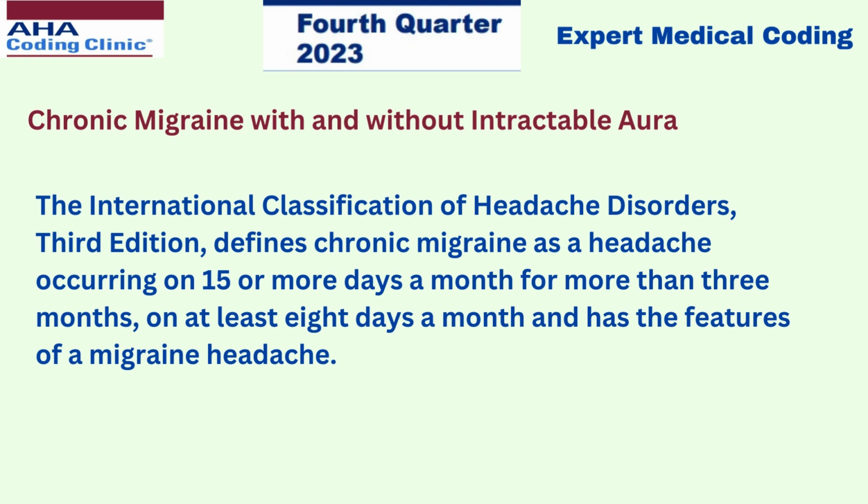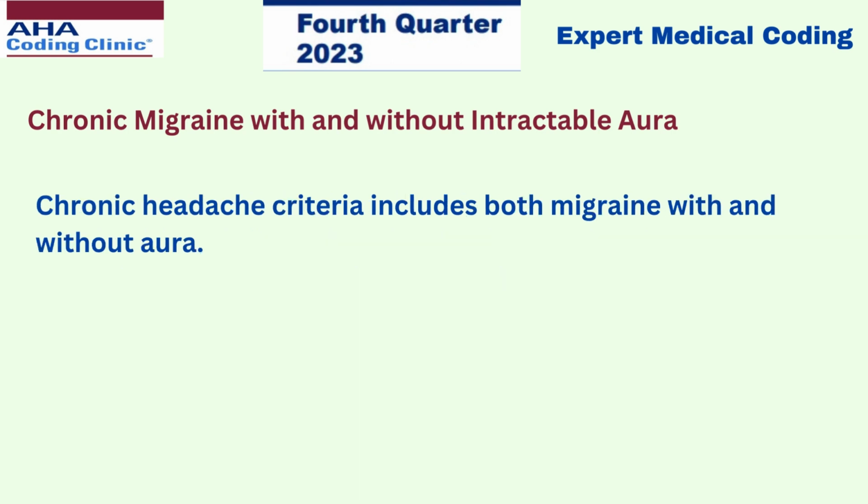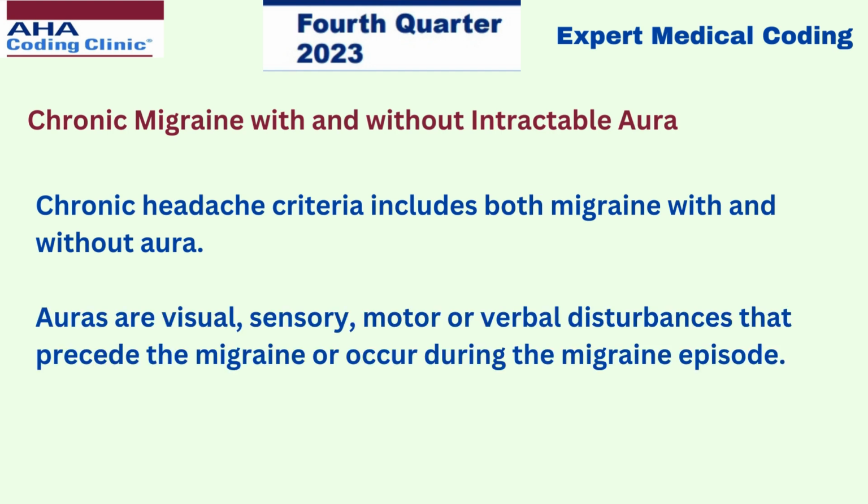more days a month for more than 3 months, or at least 8 days a month, and has the features of a migraine headache. Chronic headache criteria includes both migraine with and without aura. Auras are visual, sensory, motor, or verbal disturbances that precede the migraine or occur during the migraine episode.